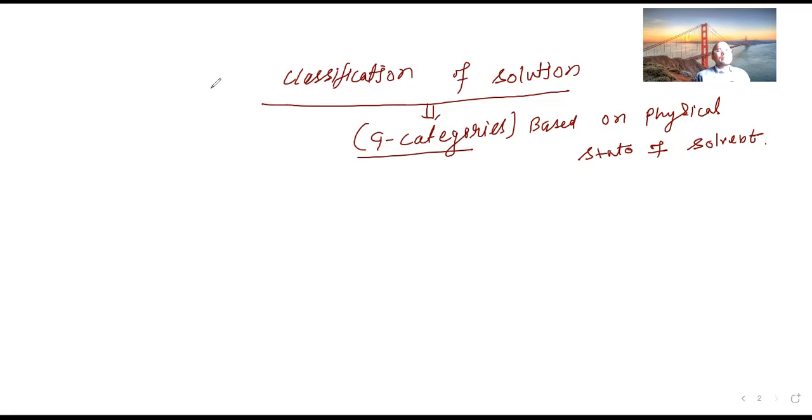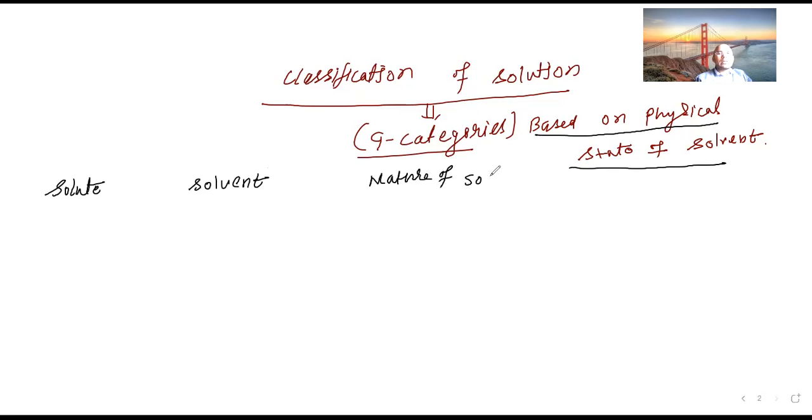So when you're talking about this, there are 9 categories based on physical state of solvent. Total 9 categories are being formed. So let us try to find out. First we are talking about solute, then solvent, then nature of solution, and last, examples.